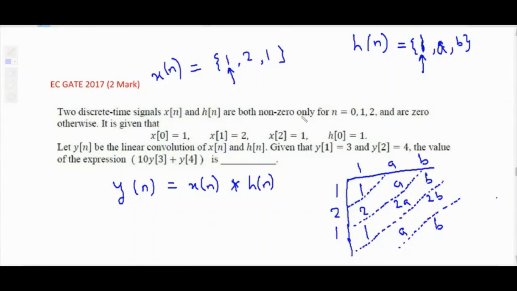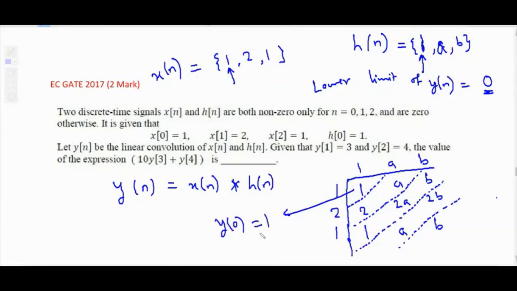Both are non-zero only for n equal to 0, 1, 2, so these sequences start at n equal to 0. The lower limit of y of n is the lower limit of x of n plus the lower limit of h of n, that means 0 plus 0, 0. So the first value will be y of 0, and y of 0 is 1.